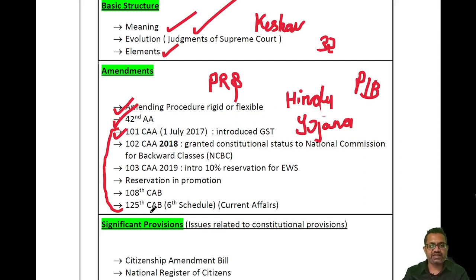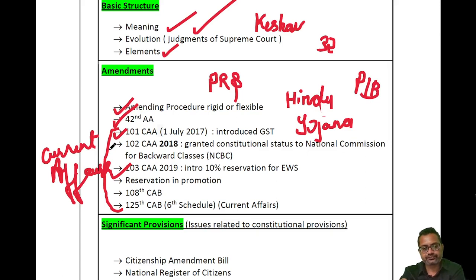Recently the 125th Constitutional Amendment Bill was related to the 6th Schedule. 10% reservation was granted under the 103rd Constitutional Amendment Act of 2019. So basically this portion is from current affairs. This you won't find in Lakshmikant because it keeps on changing every year.